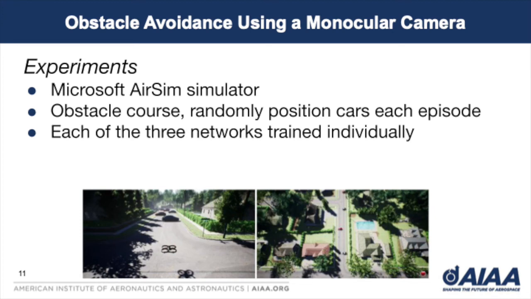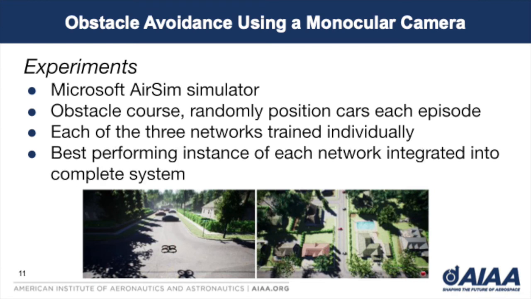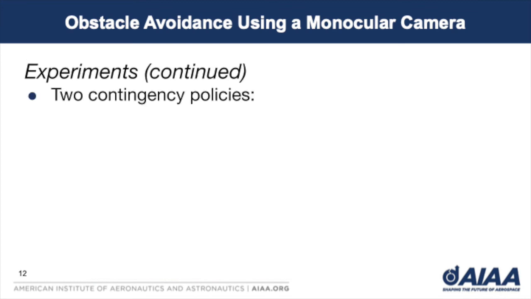The depth network, policy network, and collision prediction network were each trained separately. The best performing instance of each of the three networks was then integrated into the complete system, and the performance of the complete system evaluated. We tested both a rules-based expert policy and an online path planner based on the A-star algorithm as the contingency policy. As input to A-star, a 2D obstacle map was generated using the last depth estimate frame.